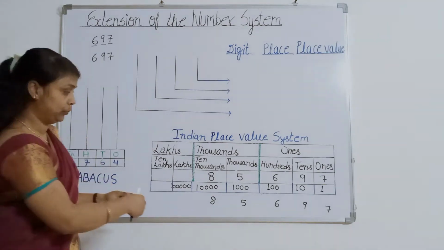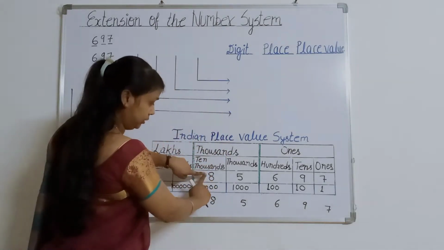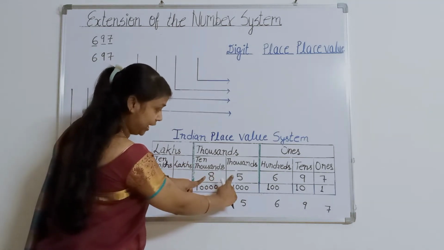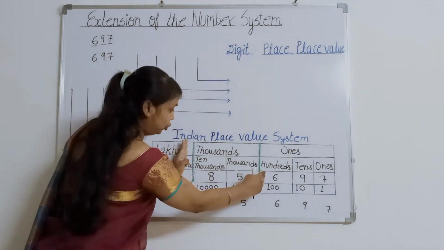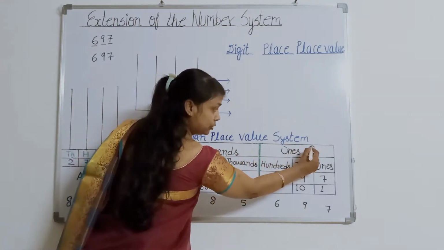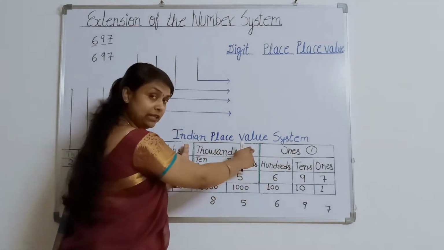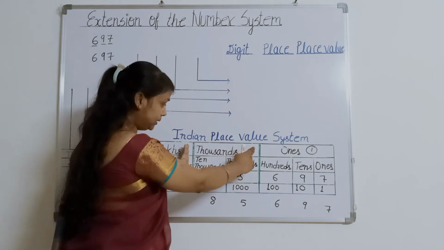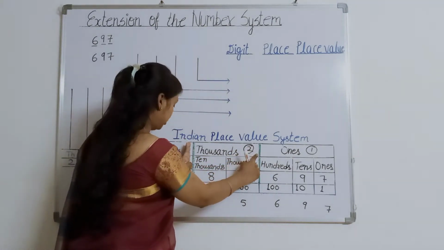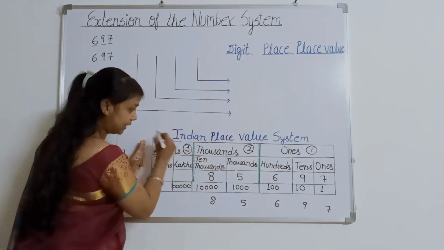697. Now, I am telling you how to read this big number. See, read with me. It is because this 8 and this 5 come under this second group of thousands. The first group's name is ones. This is our first group. Its name is ones. This is our second group. You can say period also, no problem. So this is our second group or second period. Its name is thousand. This is our third group or third period. Its name is lakhs actually.